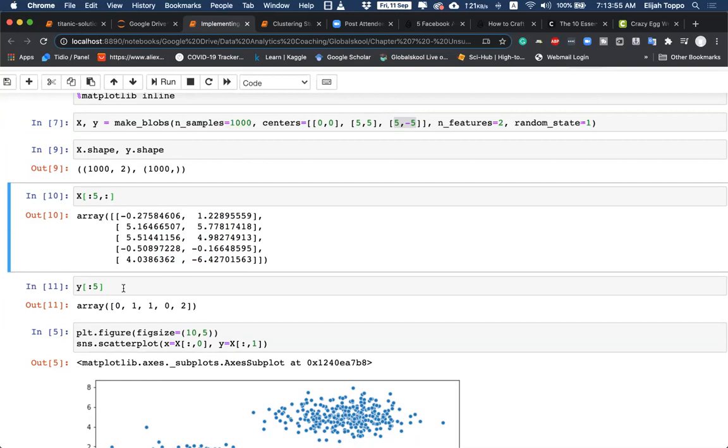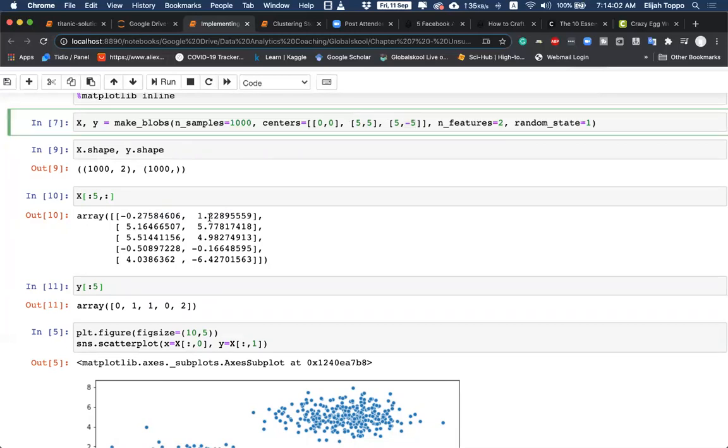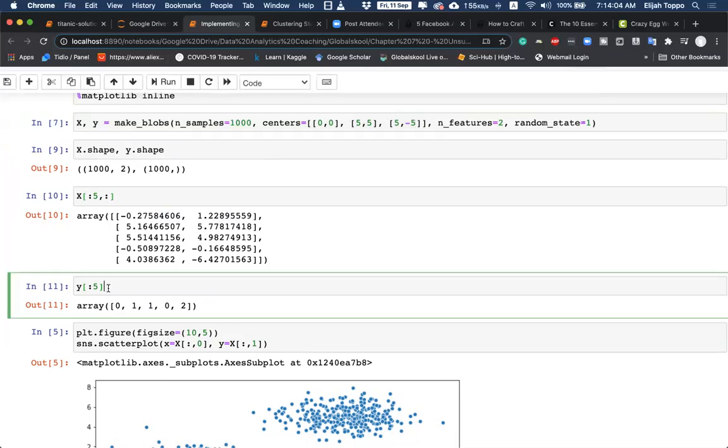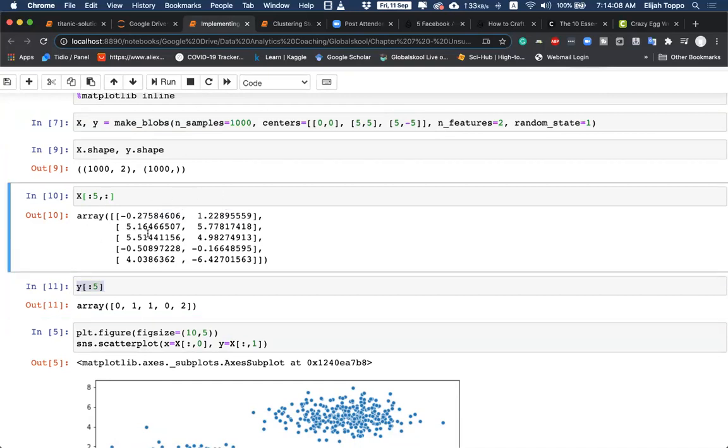We are verifying the same using y. Now, generally, within an unsupervised learning problem, we will not have access to the variable y because we don't know the label. So we have to just use x to understand what is a cluster or not.